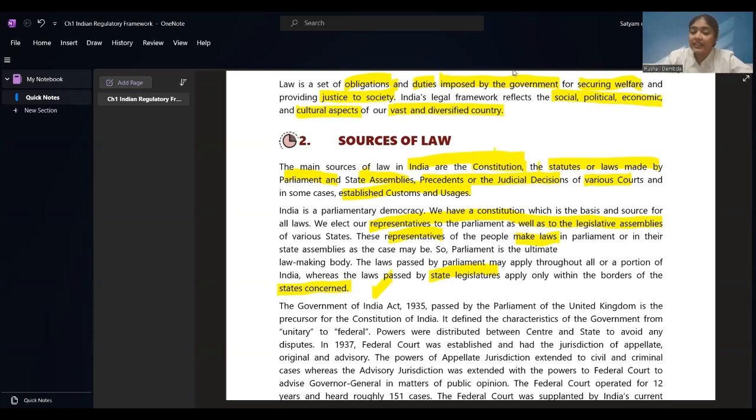It defined the characteristics of the government from unitary to federal. Powers were distributed between center and state to avoid any disputes in 1937. Now, what they have said over here, the Government of India Act 1935, passed by the Parliament of the United Kingdom, is the precursor of the Constitution of India.